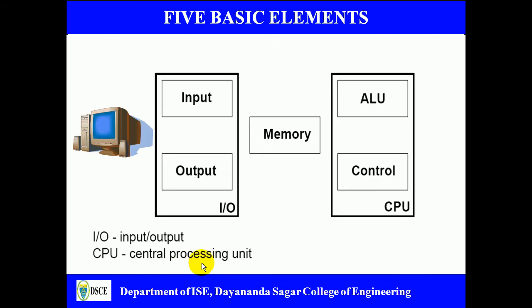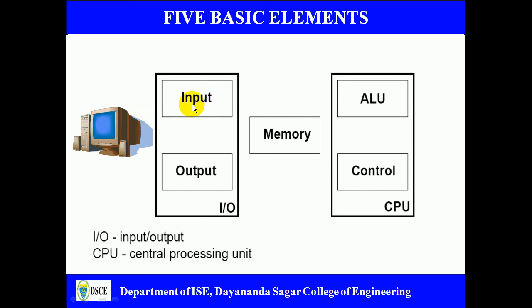The overall computer can be divided into 5 functional units. As you can see on the screen, there is an input unit, and next we have a memory unit where data storage is done. We have an arithmetic and logic unit, and here we have a control unit. Together, the ALU and the control unit can be called the central processing unit. And here we have an output unit. Both input and output units can be called I/O. So these are the various functional units of a computer.